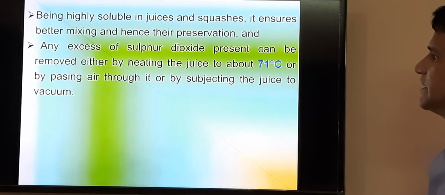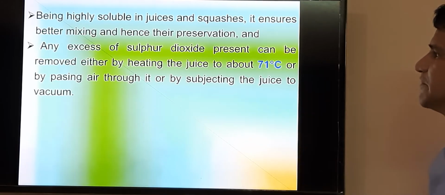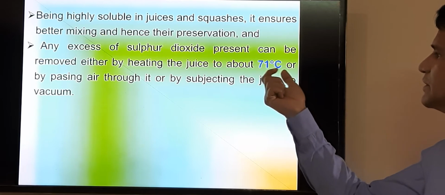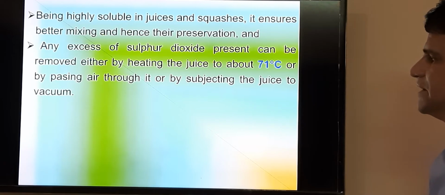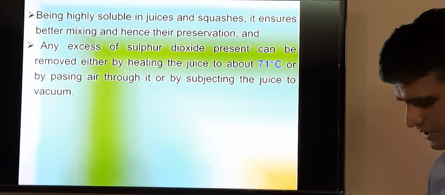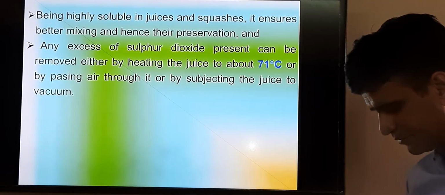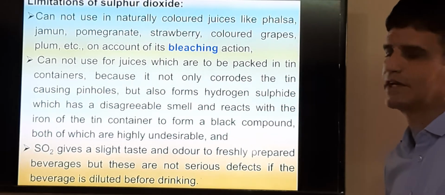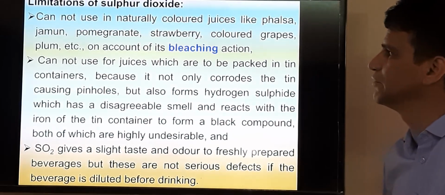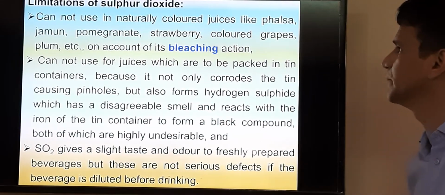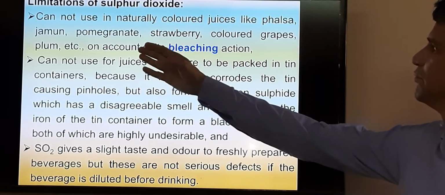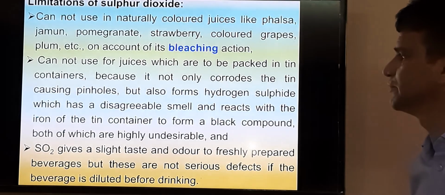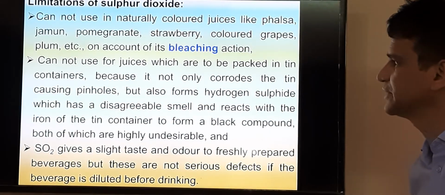Another thing is that if there is any excess of sulfur dioxide, then if we heat our product up to 71 degrees centigrade, we can easily remove the residual toxicity of such a product. Although there are certain limitations of sulfur dioxide, one is that we cannot use it in naturally colored products like falsa, jamun, pomegranate, strawberry and colored grapes, due to the bleaching action of this KMS.